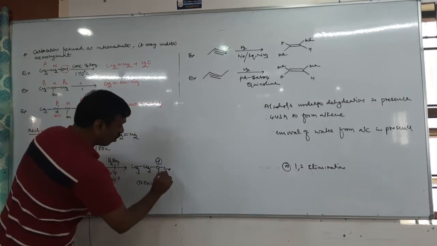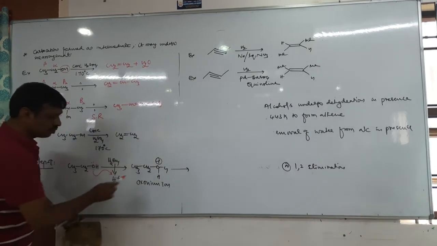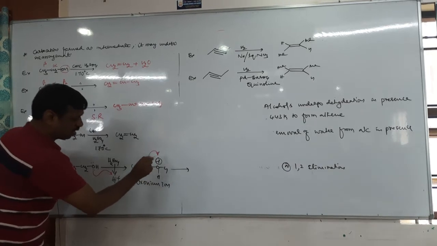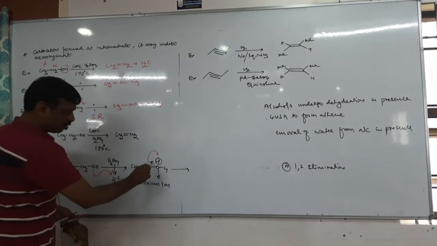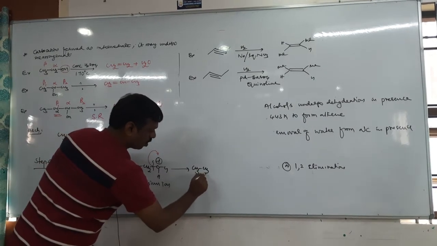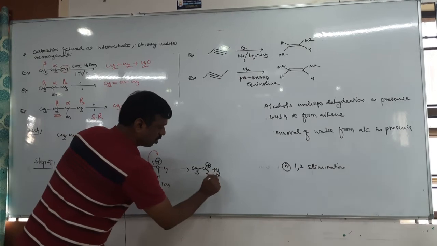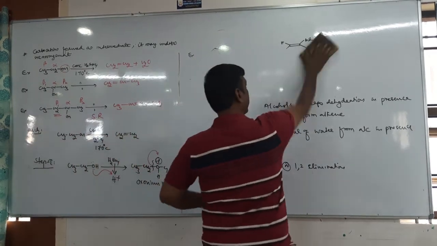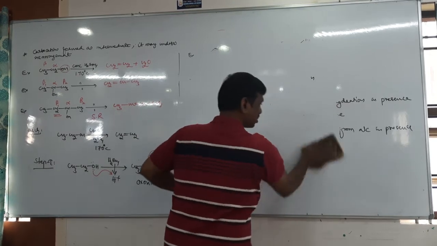Now here, which bond is broken? This sigma electron is completely taken by oxygen. It means this bond will be broken. So what do you get? Carbocation plus H2O. Okay, it is the formation of carbocation. Next, what is the second step?